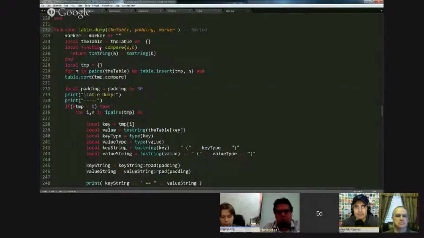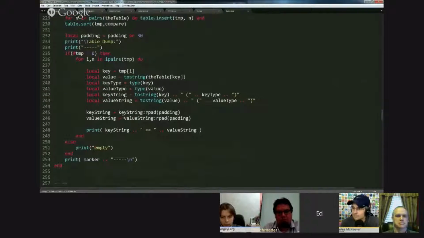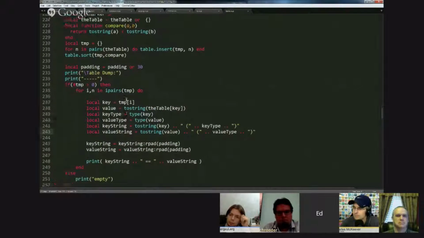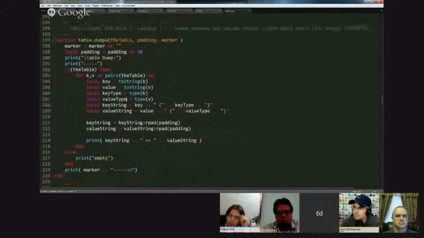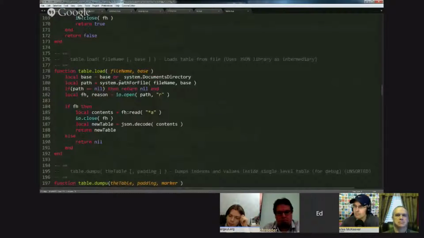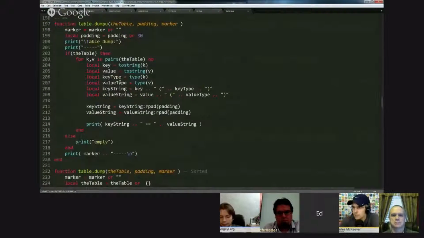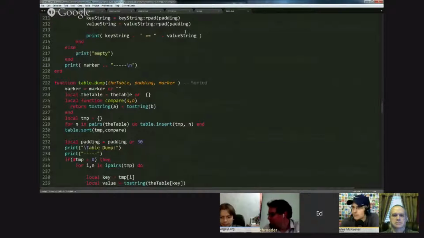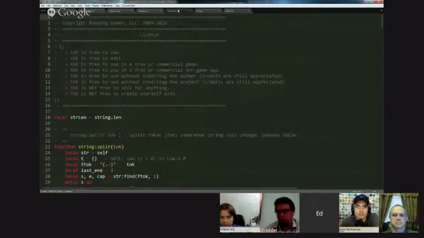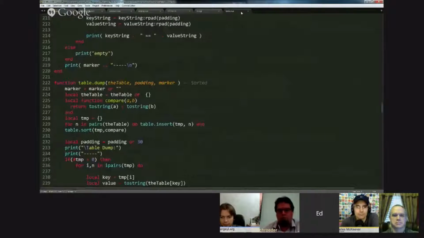However, as you can see, the dumping function is a lot more complicated, and it uses extensions to the string library. It uses a padding extension to the string library, and I think I skipped over it. Did I use IO exists? So basically, these are just the dependencies for that. Okay. So IO and string libraries are included purely because the table library uses some of my extensions. If I didn't include them, it would not work.